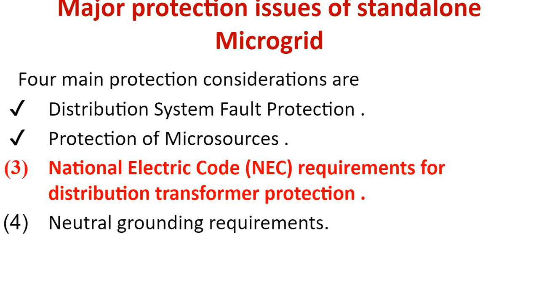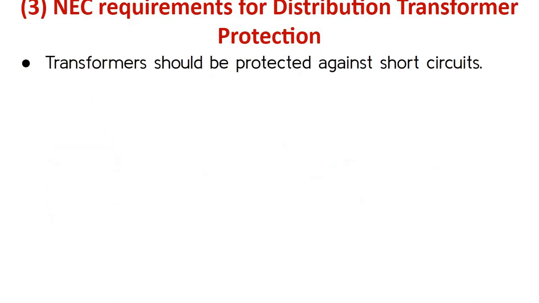So now let us see the National Electric Code requirements for distribution transformer protection. That is the third item. Now transformers are costly equipments and they should be protected against any short circuits.